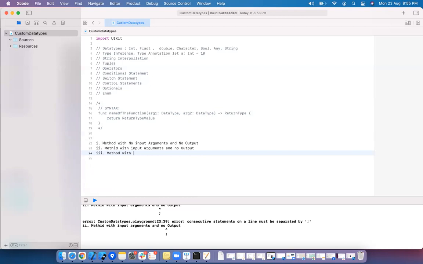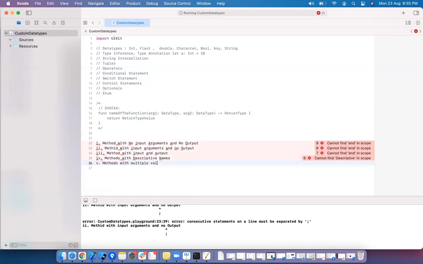Method with input and output. Methods with descriptive names. Methods with multiple value return, that is tuple.